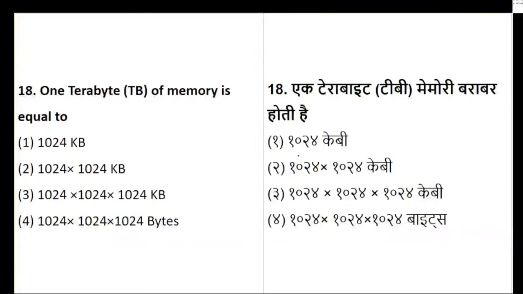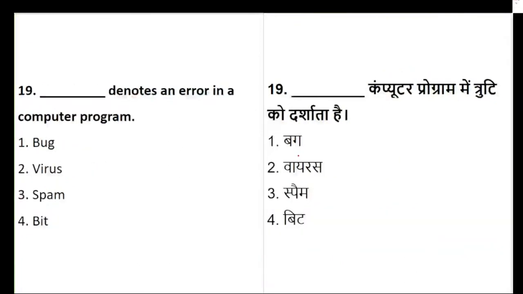Okay, your time limit is over. Let's see how many of you have answered. 18th, yes. So 1 terabyte is 1024 into 1024 into 1024 kilobytes. Very good. Time limit is also maintained. Very great. Okay.